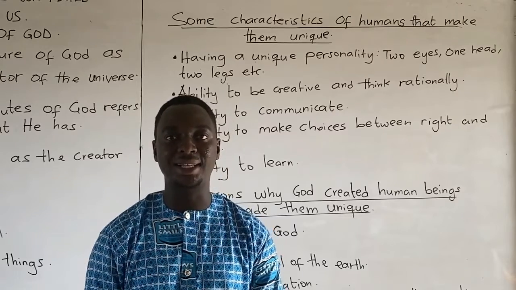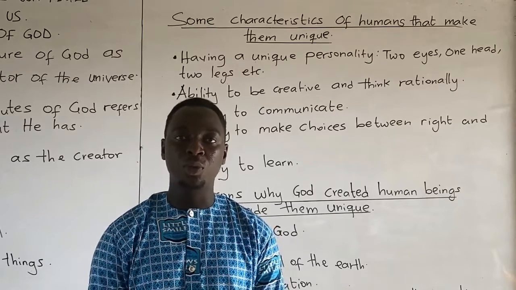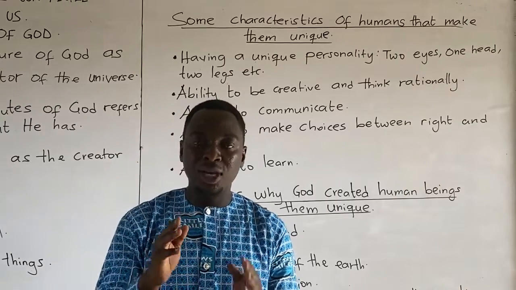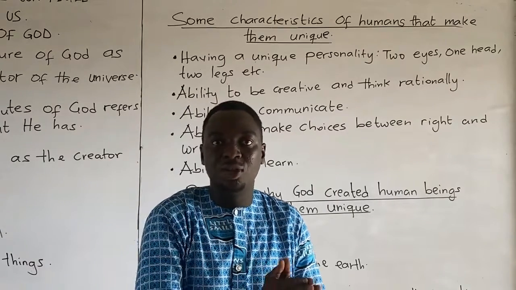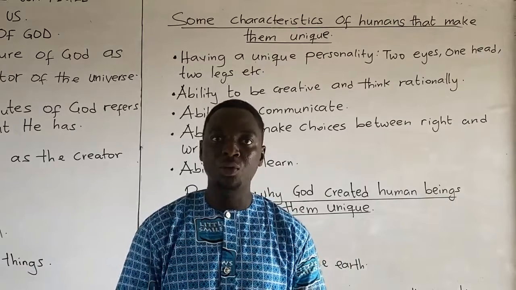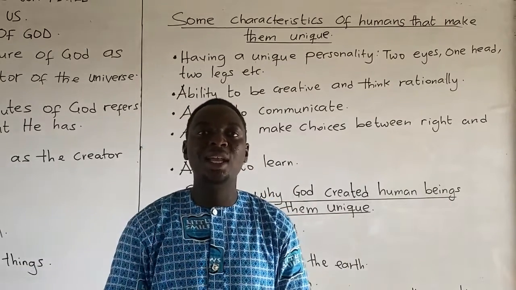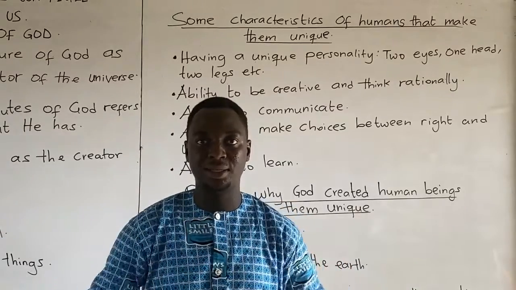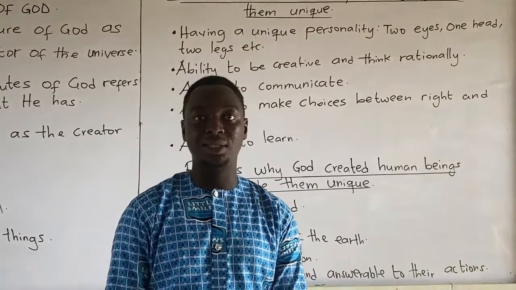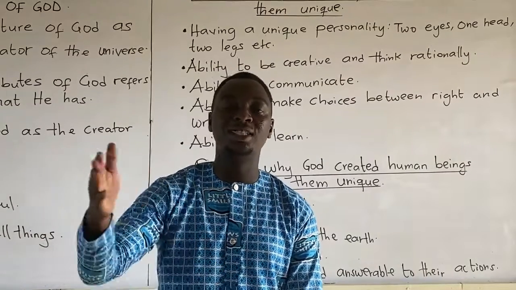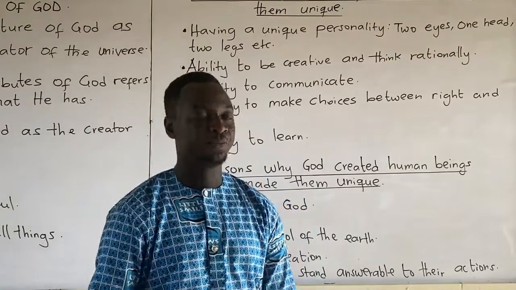Human beings are not like that. Why? Because we are rational. We are able to think and come to conclusions and solutions to certain issues. We are creative too. Human beings are able to create things that will suit their environment. Example, building of houses, making of cars and motorbikes to carry us to every place we want to go.